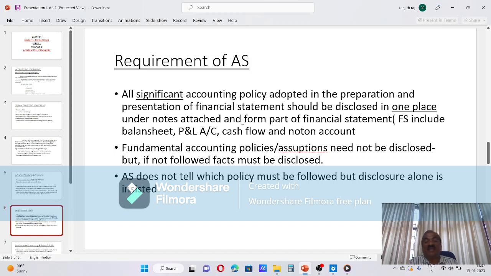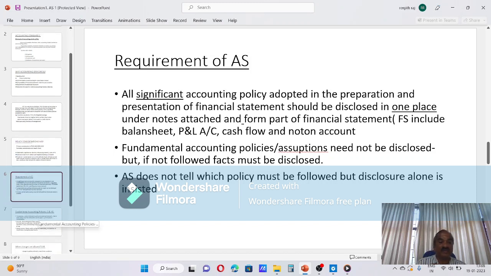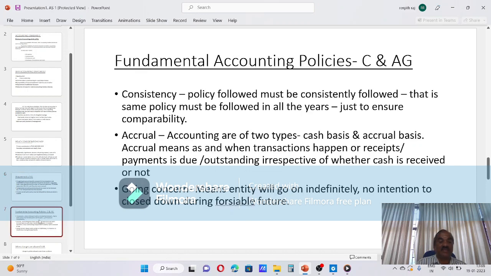Then AS does not tell which policy must be followed, but disclosure alone is insisted. We cannot say which policy is required. Several companies are there and the requirement may vary, and management can select a policy convenient to them. These are the requirements of AS.